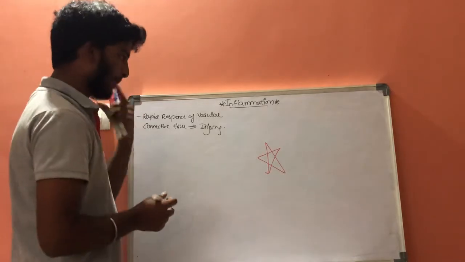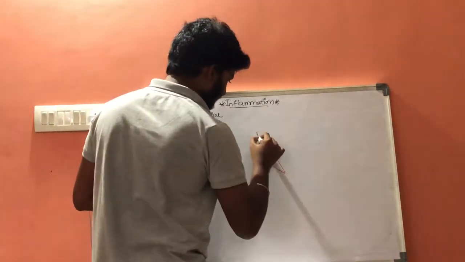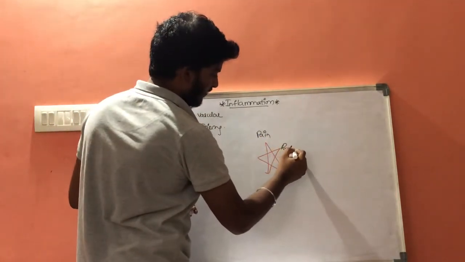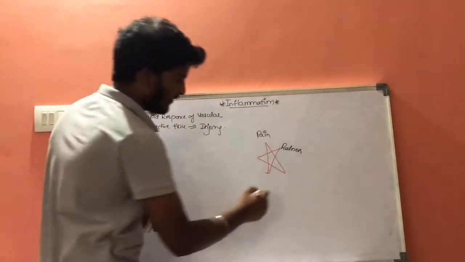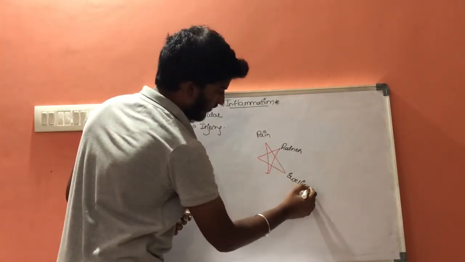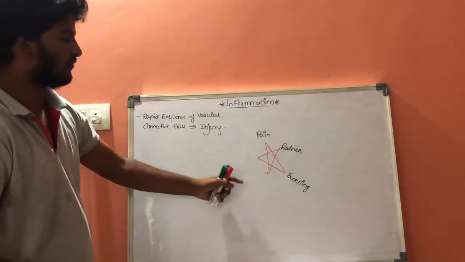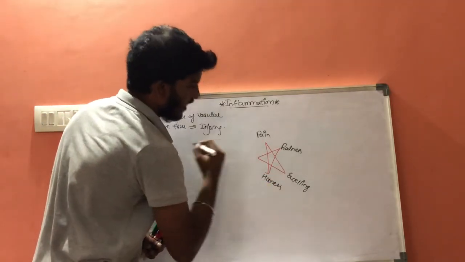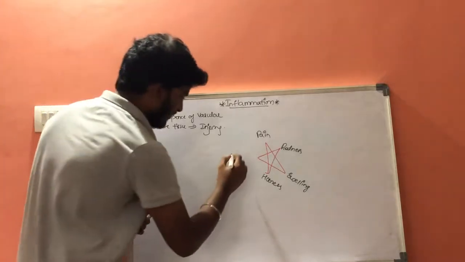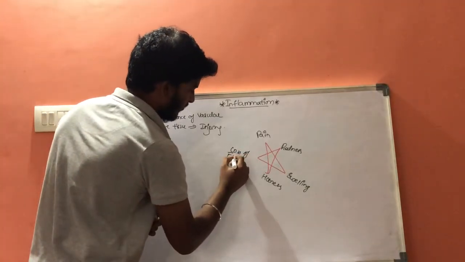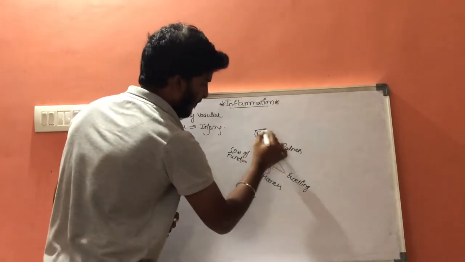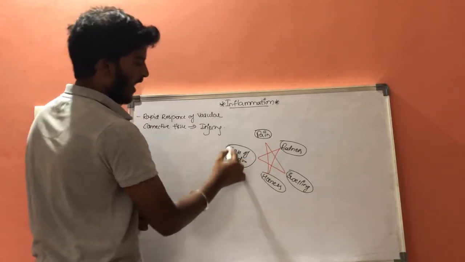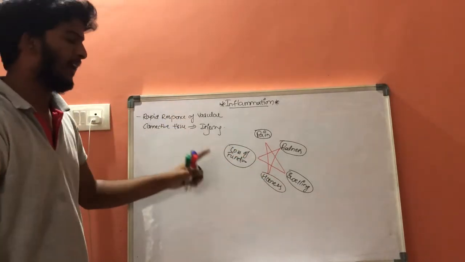The first one is pain, and it includes redness, and swelling, and hotness, and the last one is loss of function. Pain, redness, swelling, hotness, and loss of function. These are the 5 main cardinal signs.